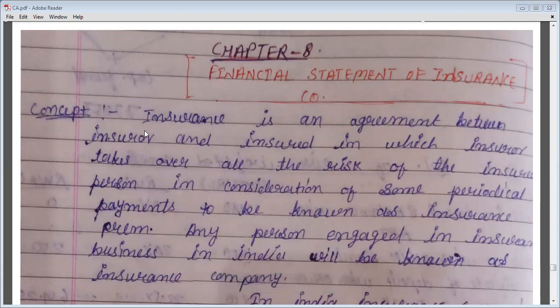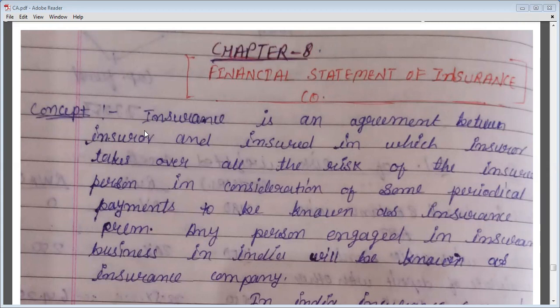So basically, insurance is an agreement which is done between two persons. The first person will be known as insurer and the second person will be known as insured. So who will be the insurer? The person who takes the risk of the life of the second person.